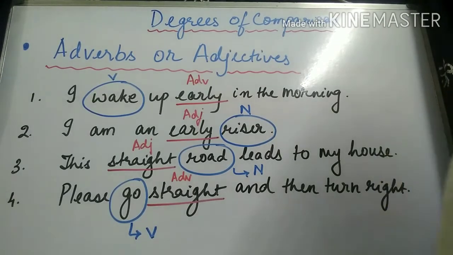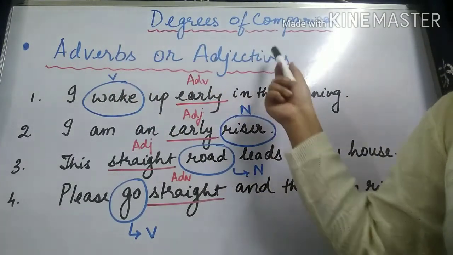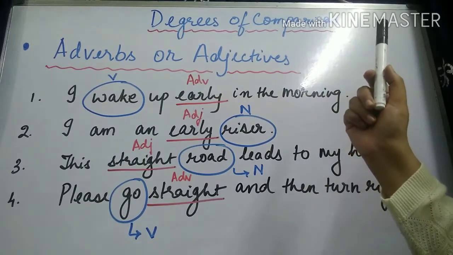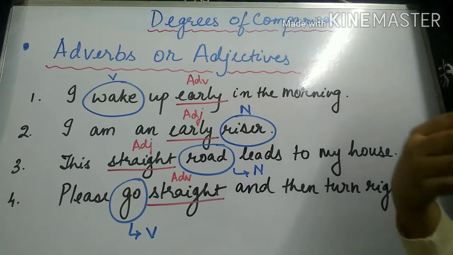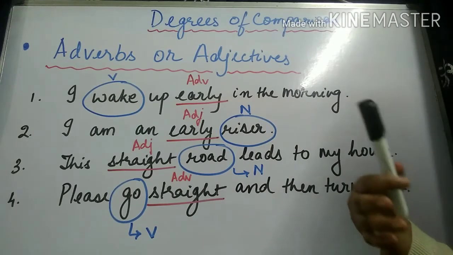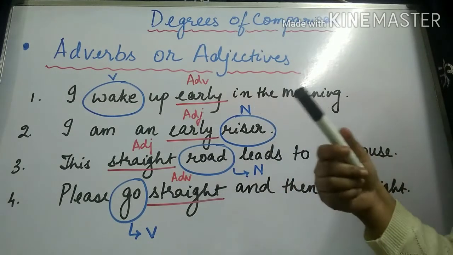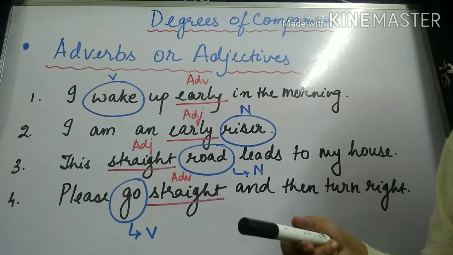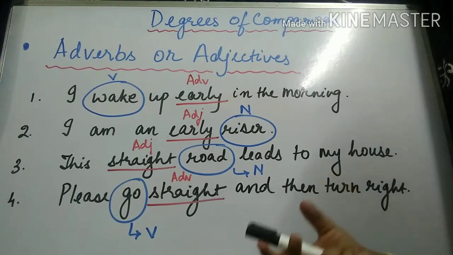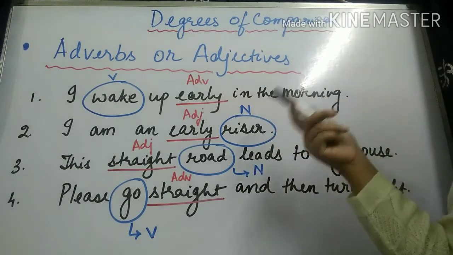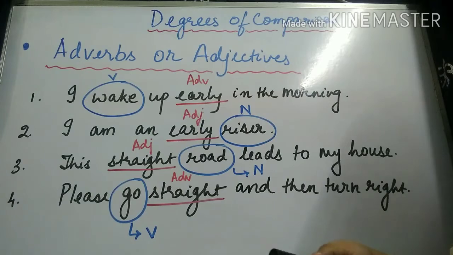The next subtopic that I am going to discuss is words that are confused between adverbs or adjectives. There are certain words which can function both as adjectives and adverbs. It depends upon the usage, how they have been used, that determines whether those words are functioning as adverbs or adjectives. And this often leads to a lot of confusion. If you don't understand the reason why a particular word is functioning as an adverb in one sentence and as an adjective in the other sentence, it's going to end up confusing you.